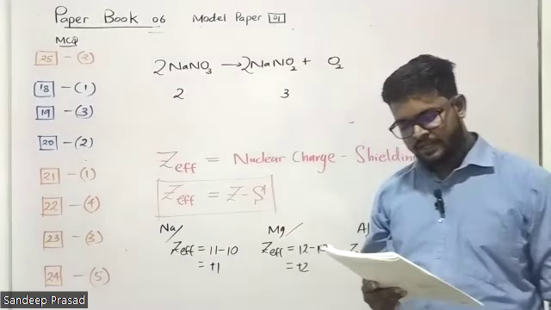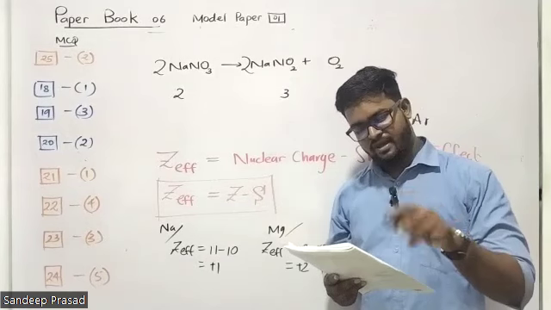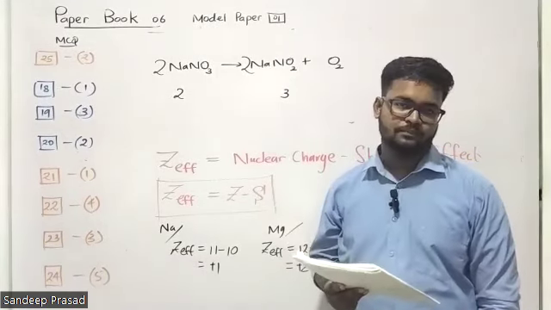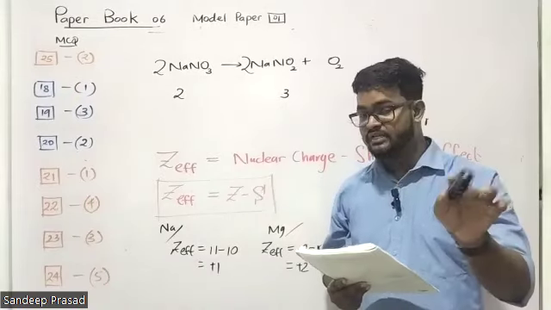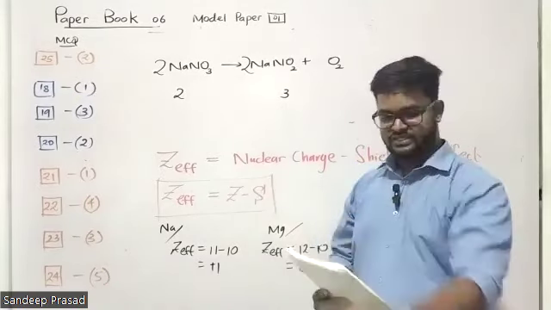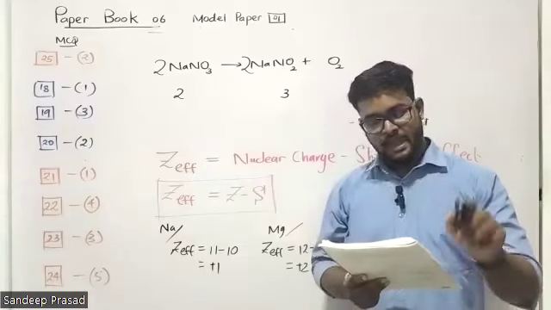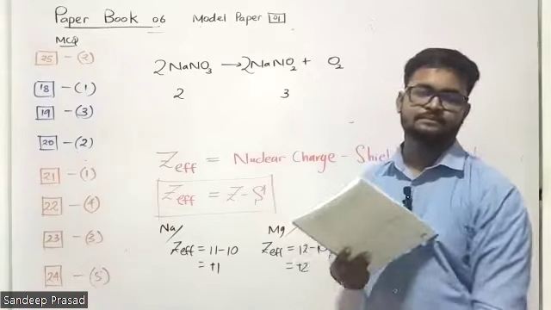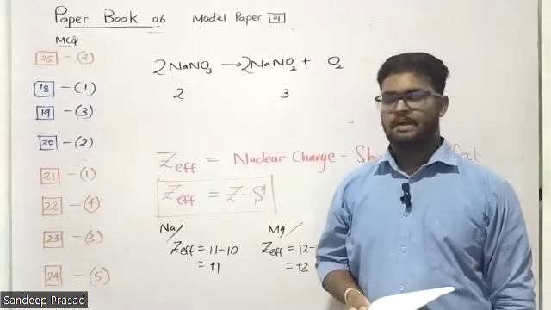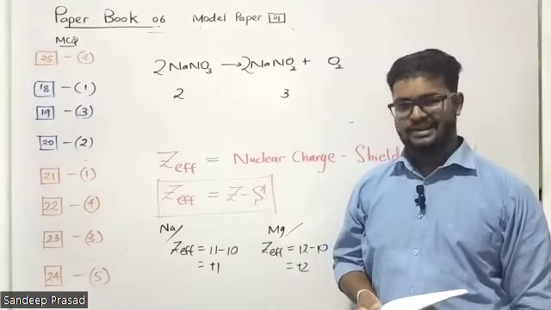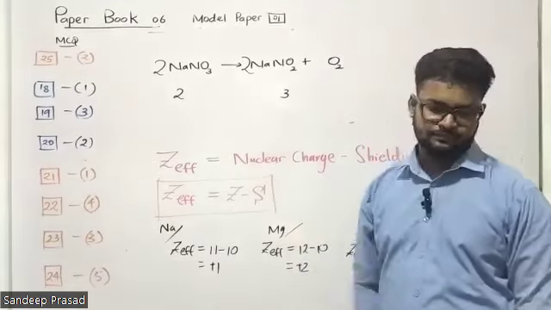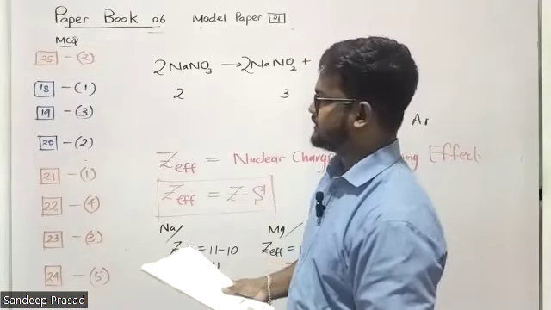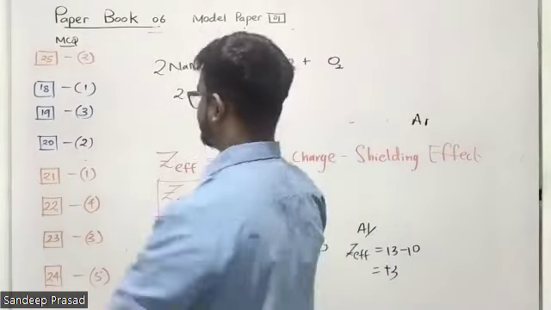So therefore, in a balanced chemical equation, the number of molecules and the charges of both sides should be equal. Wrong. Charges should be equal, but not the molecules. So this is one of the examples that you see. The masses of both sides of a balanced chemical equation should be equal. Yes, exactly. Mass conservation law. That's correct. Both the masses are equal, right? Then the first statement is wrong, the second one is correct. Question number 26, answer is fourth.